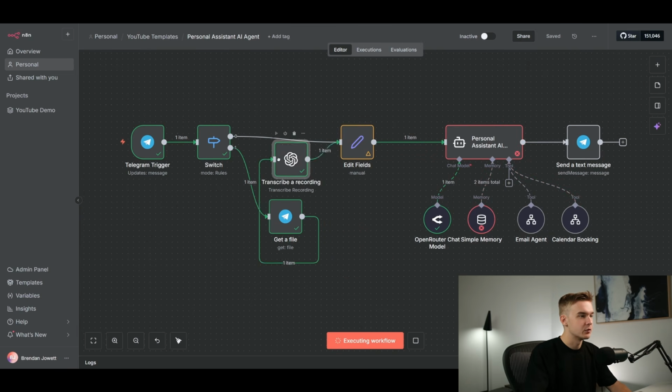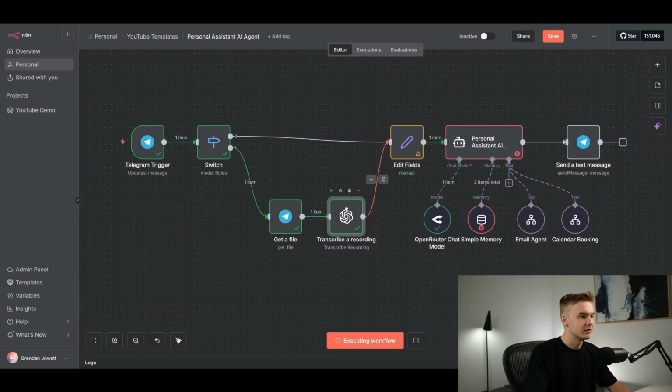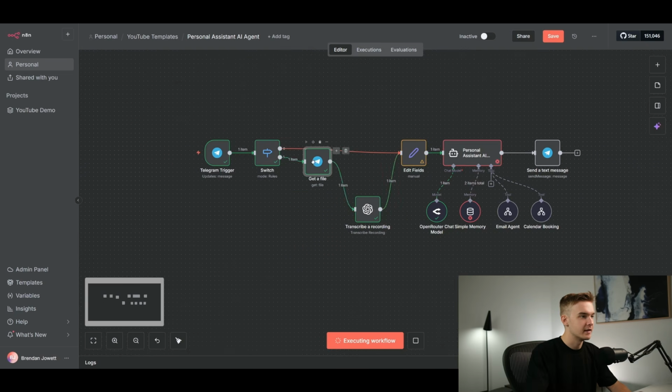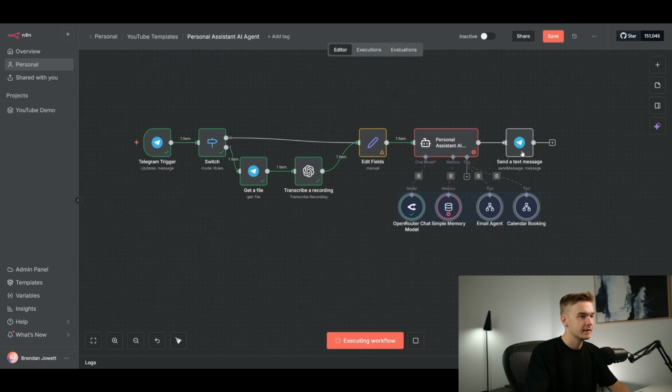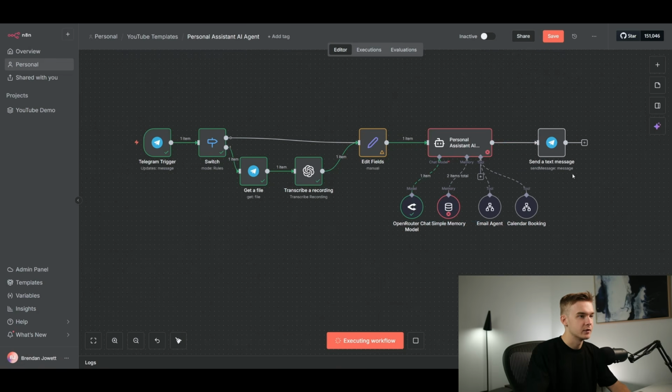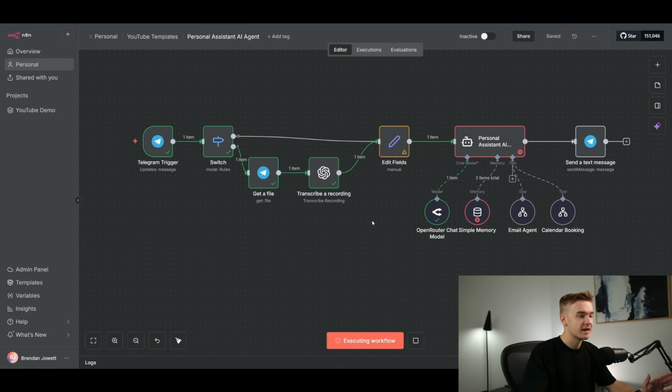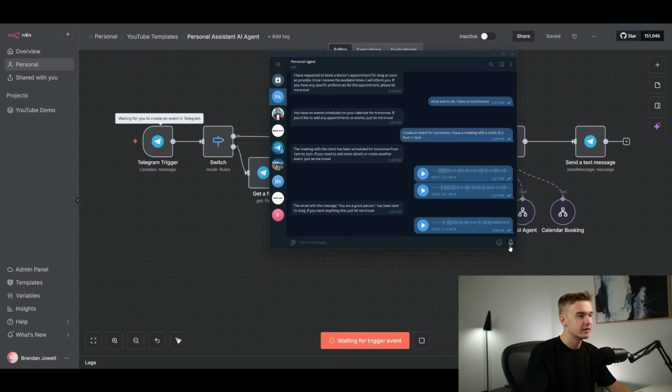We can probably just organize this a little bit if you'd like to make it not so messy. We can drag that all the way there, and maybe we can add these up here. You can obviously do this however you'd like, but ultimately that is all now connected. So let's give this a final run through. I'll just exit out of this particular workflow that's running right here. We'll hit execute workflow, and I'm going to give it a good request.